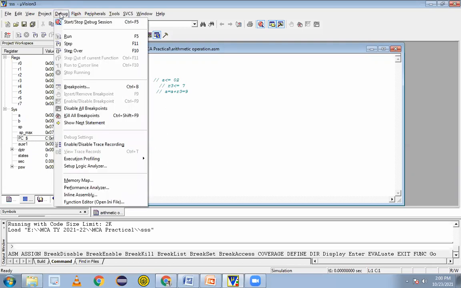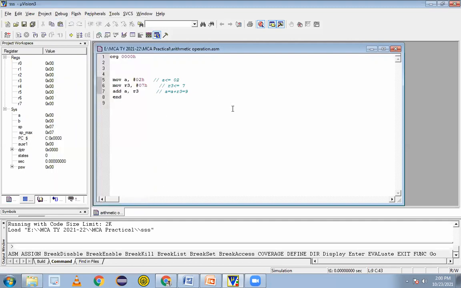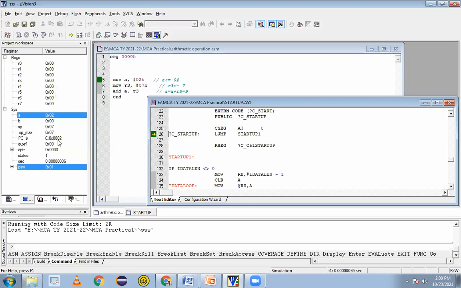We'll perform it step by step so that we understand. We have the option F11 to perform the step by step operation. So press F11 and let's understand what the action is. At 00 it is there, and it will come to the next address. See what the value of PC is now; it changed to 02 because the next address location is there. We are at the first instruction, but PC is holding address 02. It points to the next address.